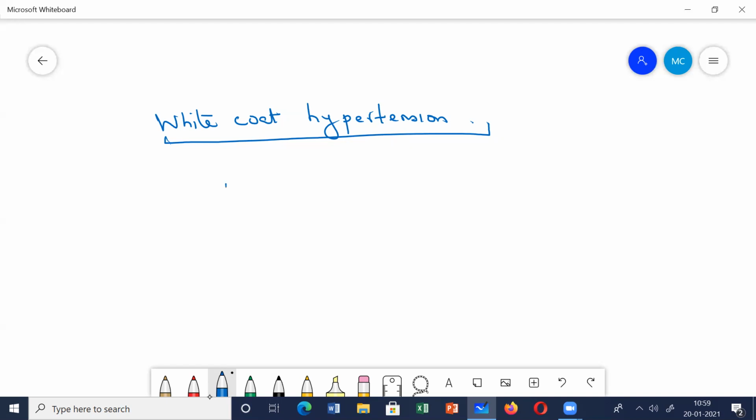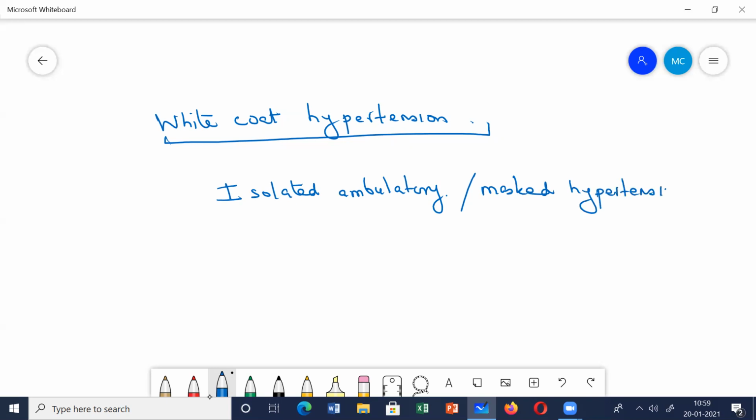That is what is called isolated ambulatory or masked hypertension. Masked hypertension. Okay, so this is the reverse of white coat hypertension.